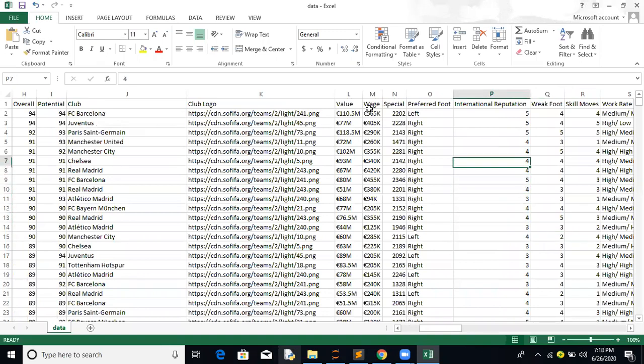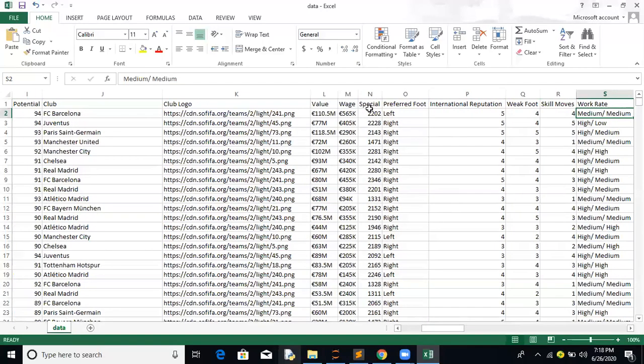International reputation is basically the reputation of a player, relevant for marketing contracts and everything. Skill moves are basically categorical columns, actually ordinal columns. Weak foot is again an ordinal column, 1 2 3 4 5. We also have skill moves available.